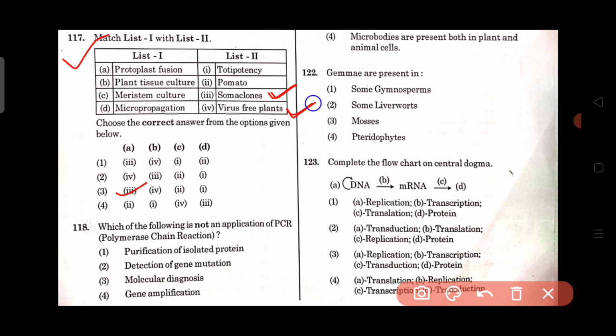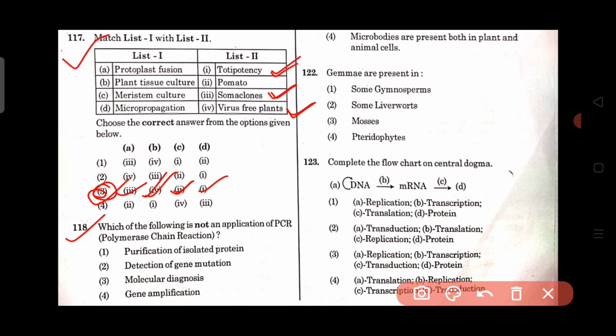So here for option number B, the correct answer is IV. Then meristem culture. For option number C, pomato is the right answer. Then for option number D, that is micropropagation, totipotency is the right answer. So option 3 is the correct answer for 117.